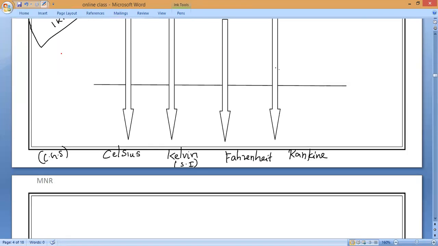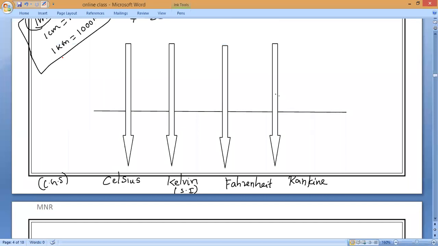In a similar way, you can notice it. Remember, on the laboratory thermometer the degree Celsius scale will start from 0 degrees Celsius and end at 100 degrees Celsius. What is the starting point of the Celsius scale? 0. And what is the maximum? 100 degrees. Same way, the Kelvin scale will start from 273 and end at 373.